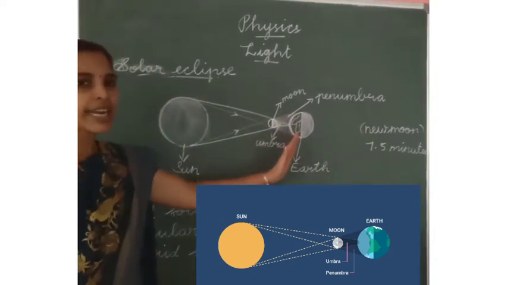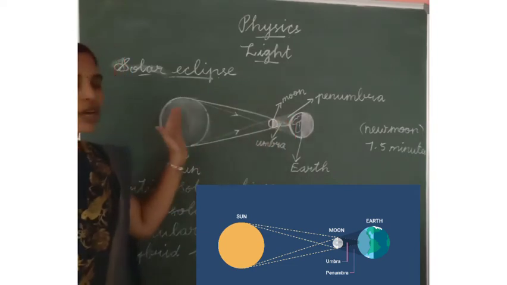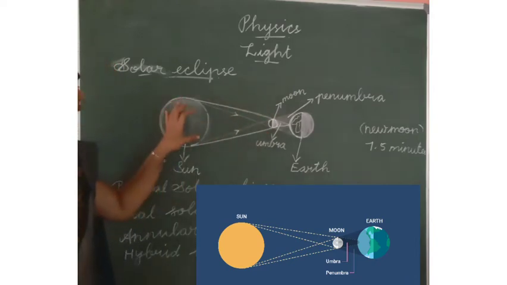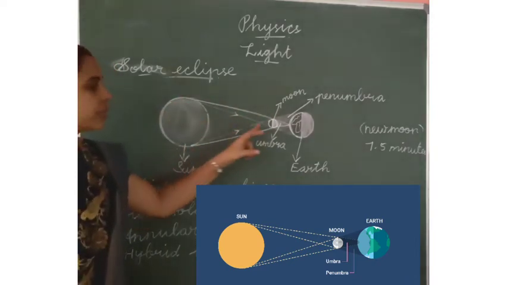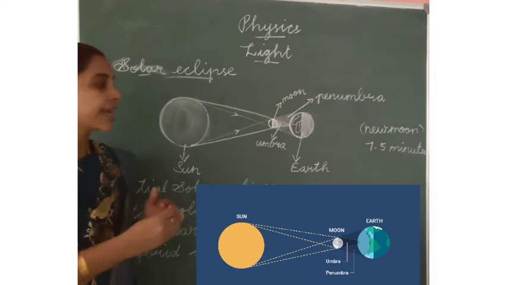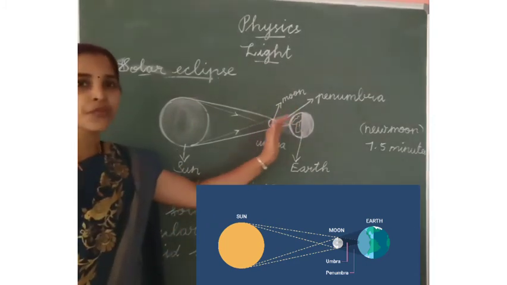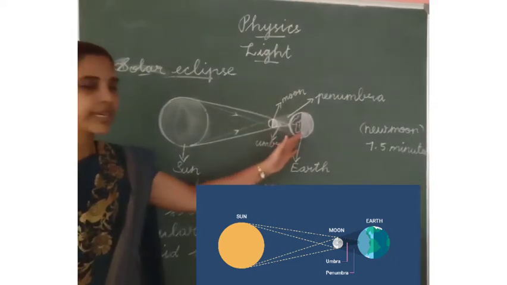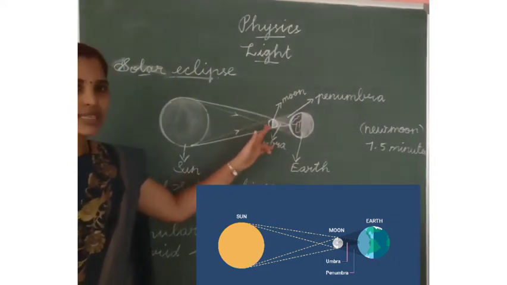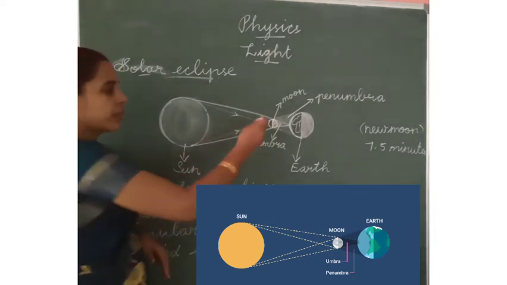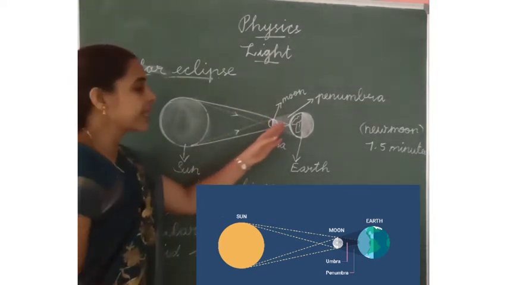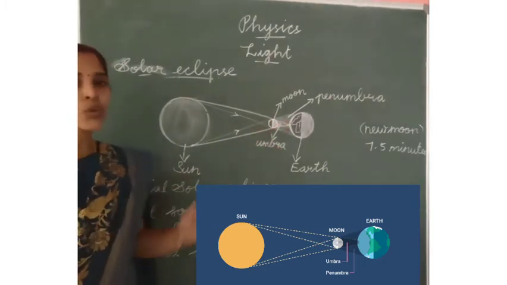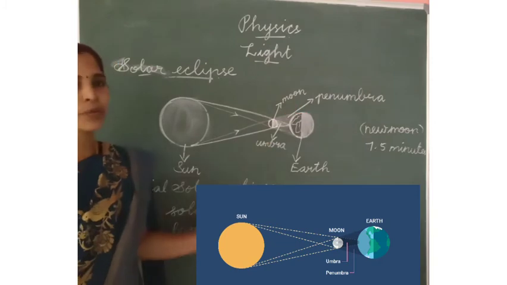When the people living in this area cannot see the sunlight, the moon is hiding the sunlight. The moon hides only a little amount of the earth because when we compare it with the earth, the size of the moon is less. So the moon covers only a little area of the earth. It has 2 regions, umbra and penumbra.